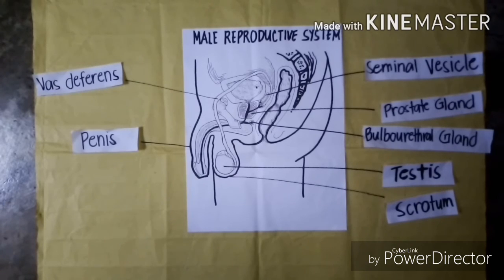You have to know the basic location to understand the function and how all these structures work together.